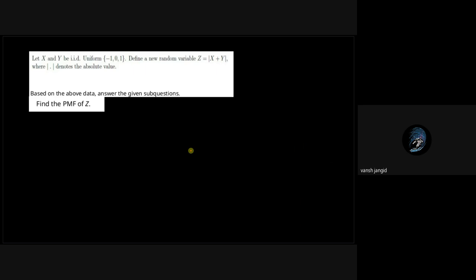So here we are dealing with the function of a random variable. We have two random variables, x and y, which are IID. Both of them have the same distribution. They are uniform in the range -1, 0, and 1. Now we are defining a new random variable z, which is mod of x plus y. How do you calculate the PMF of z? Can anyone tell me?